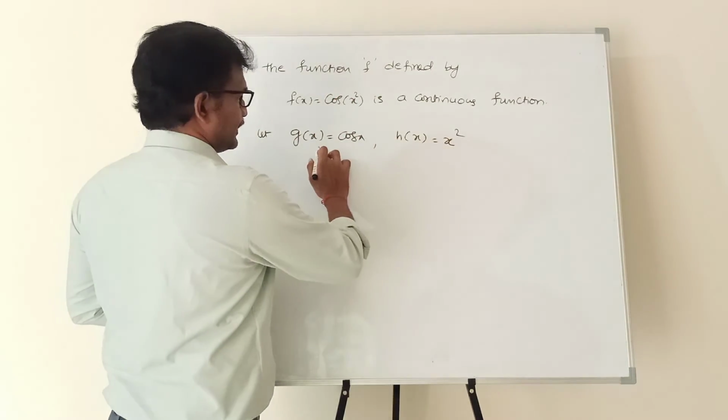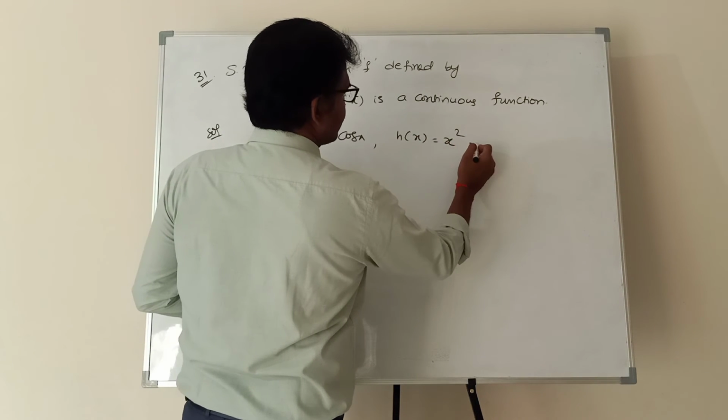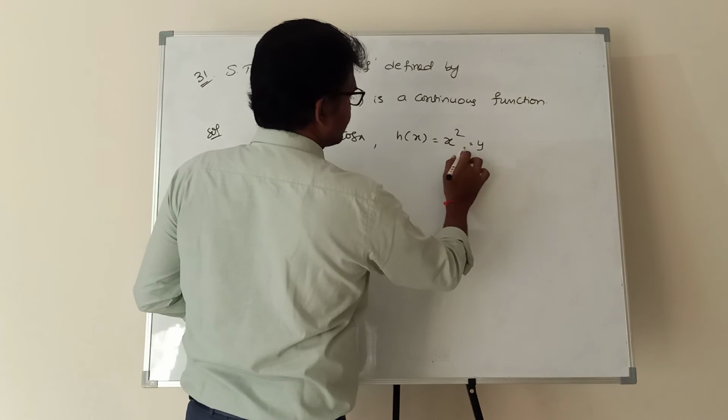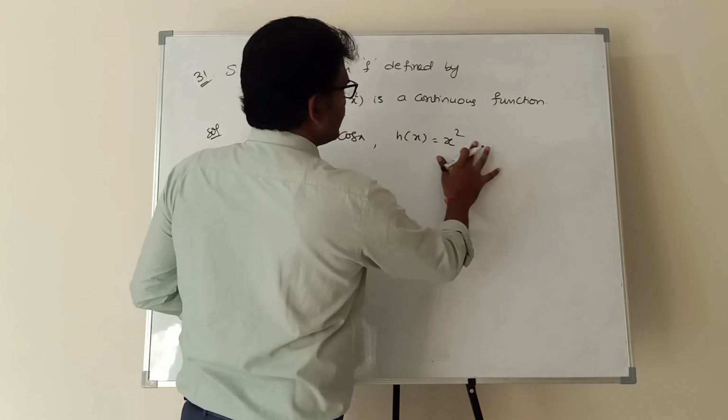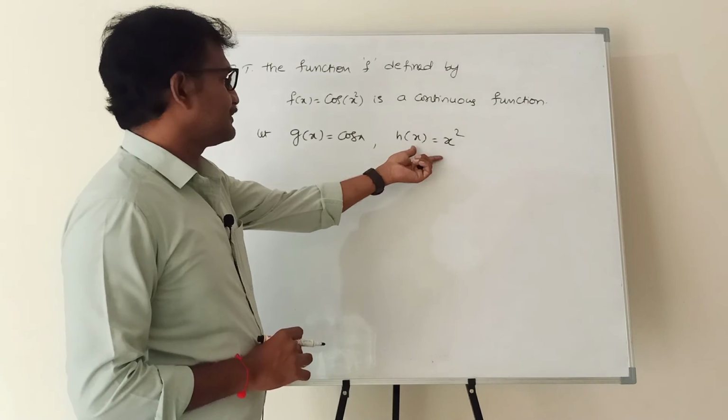If you observe this function, x square equal to 4ay means it's an upward parabola. It is continuous everywhere.